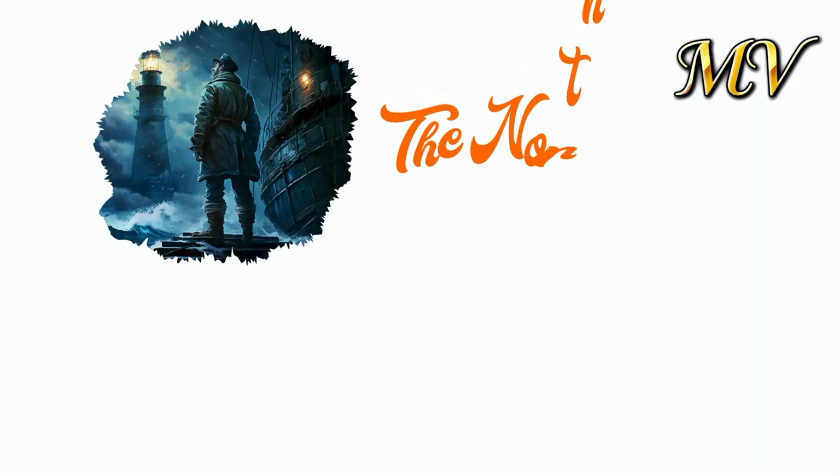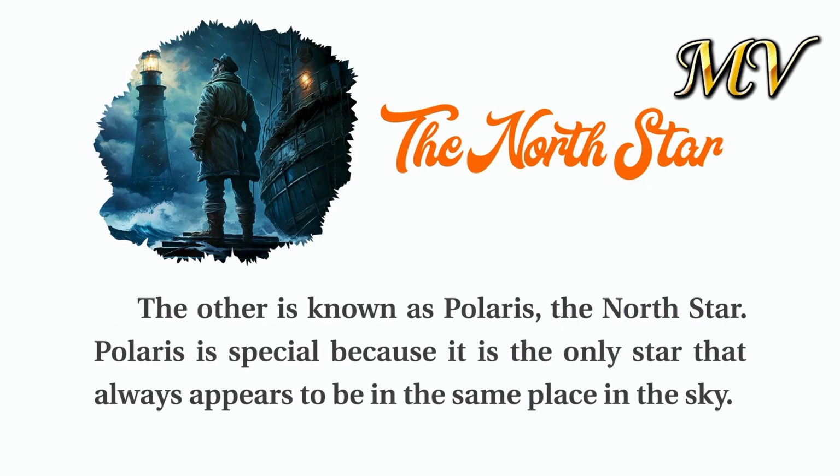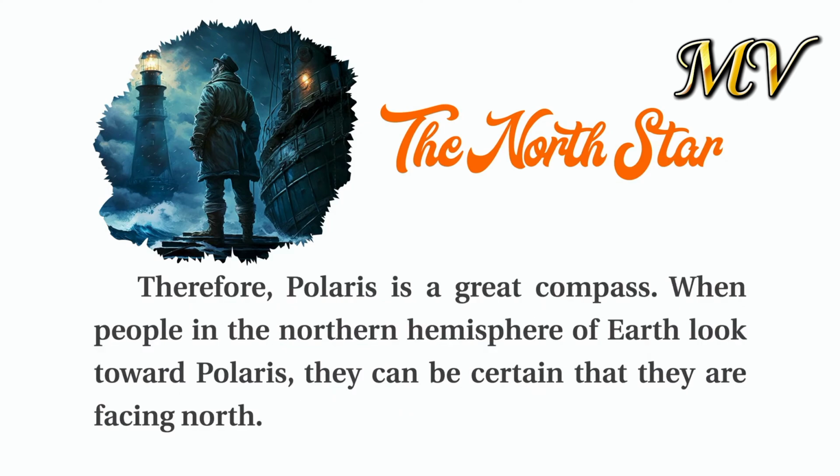The North Star. Among the multitude of stars in the universe, there are a couple that are of great importance to people on Earth. The Sun, of course, is one of them. The other is known as Polaris, the North Star. Polaris is special because it is the only star that always appears to be in the same place in the sky. Therefore, Polaris is a great compass. When people in the northern hemisphere of Earth look toward Polaris, they can be certain that they are facing north.